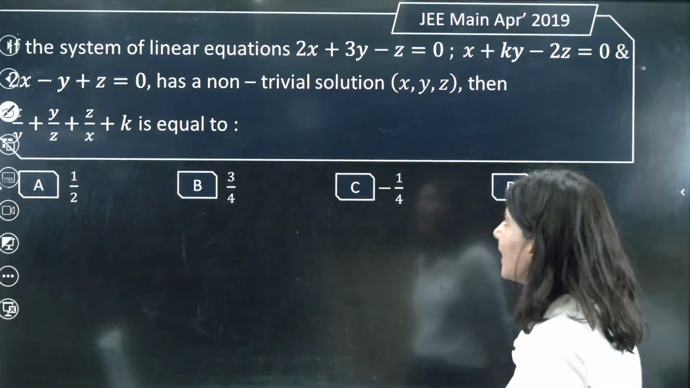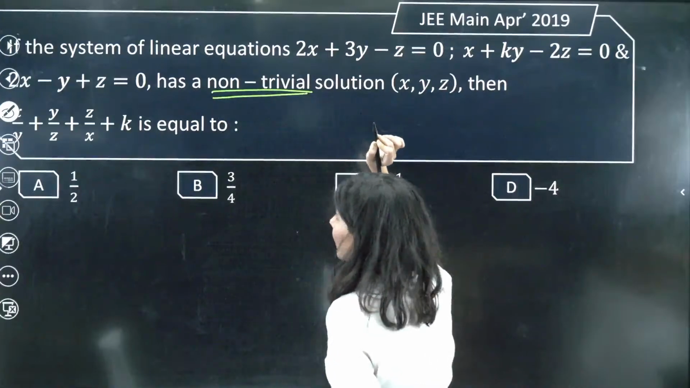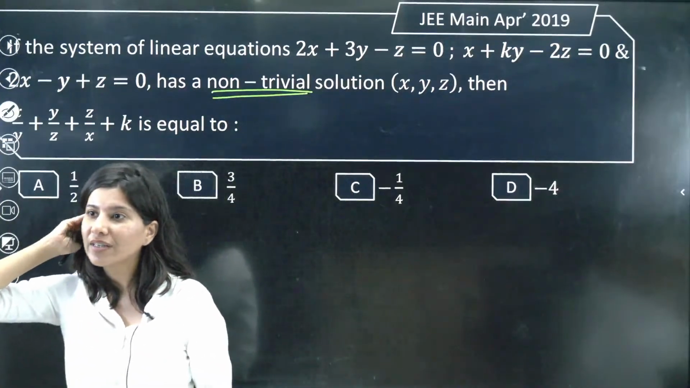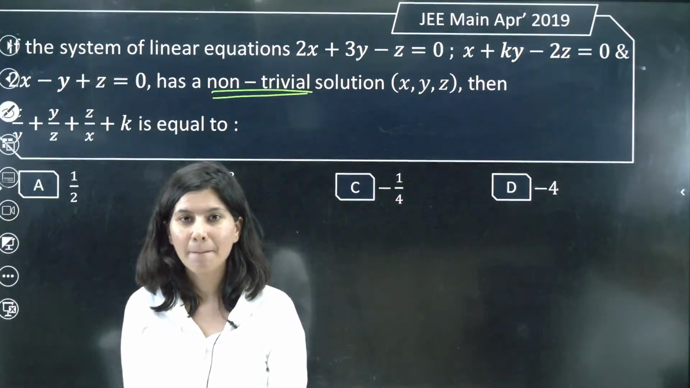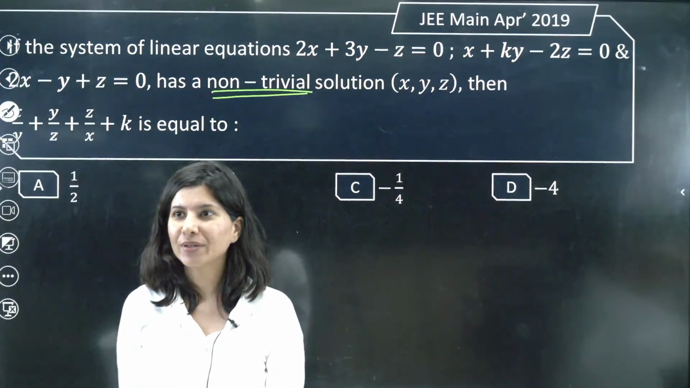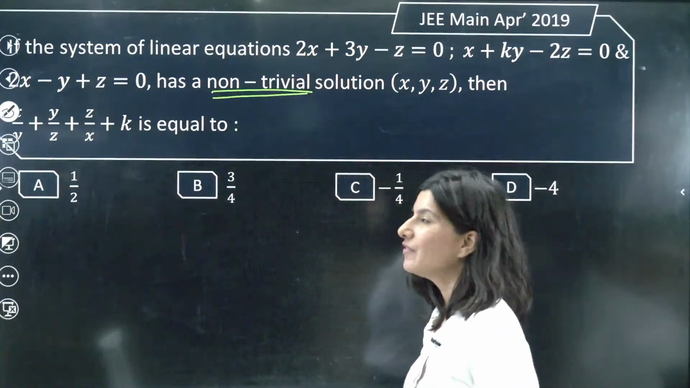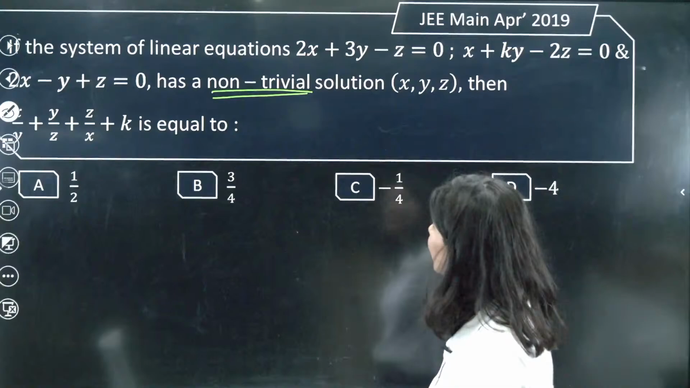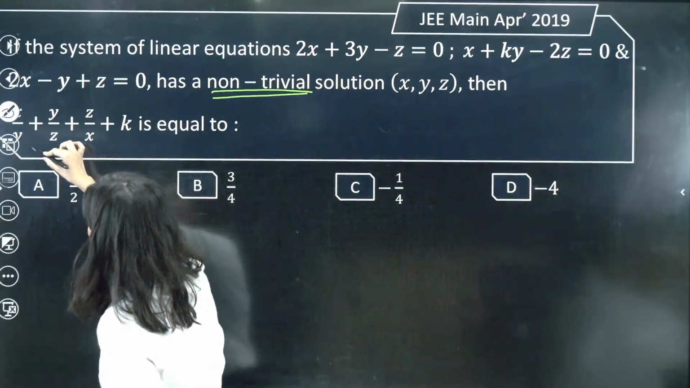Okay. So again, homogeneous equation and non-trivial solution. Shall I give you this question as homework? Or shall we do it right away? Chalo, let's do it. If the system of linear equation has non-trivial solution, then they are talking about this value.